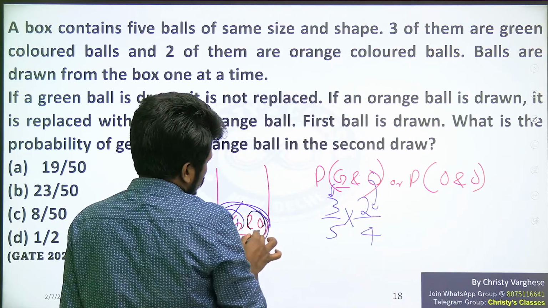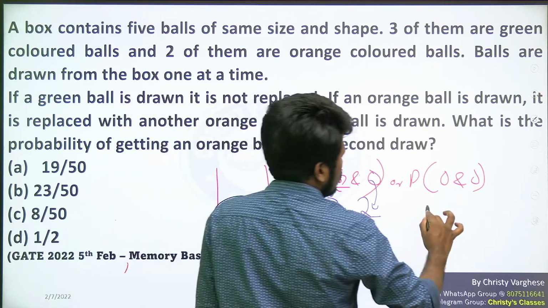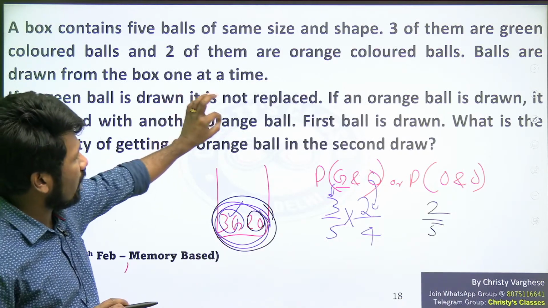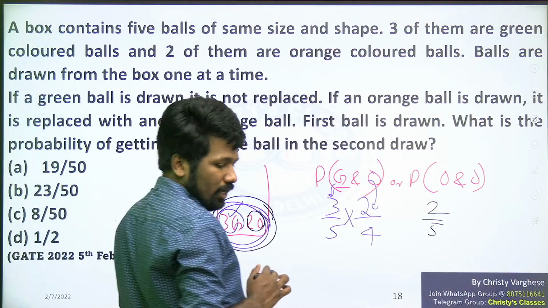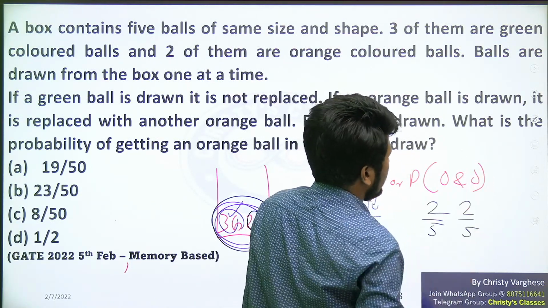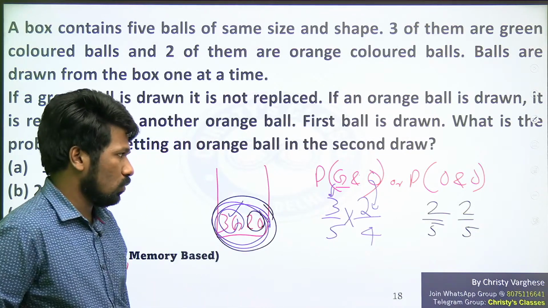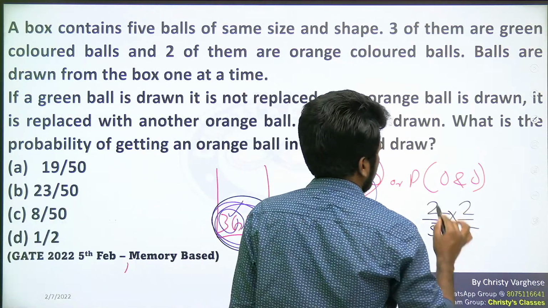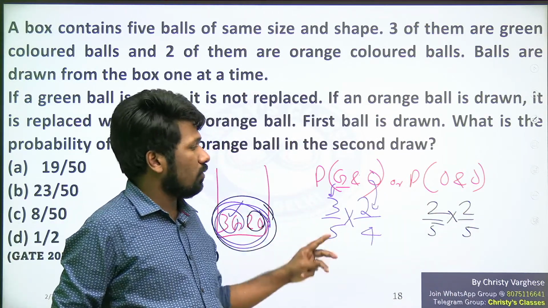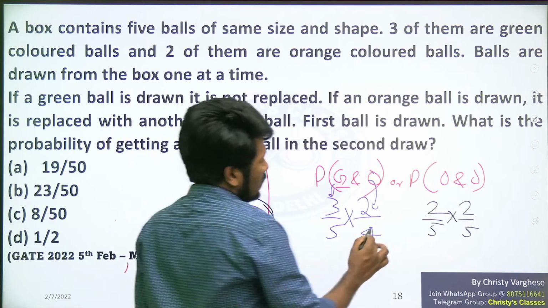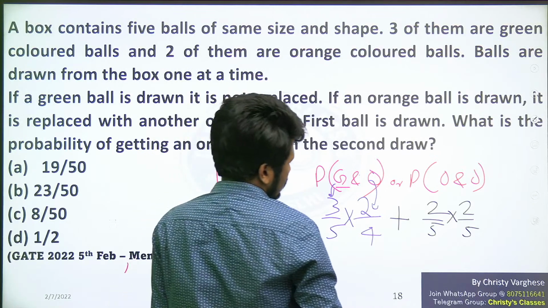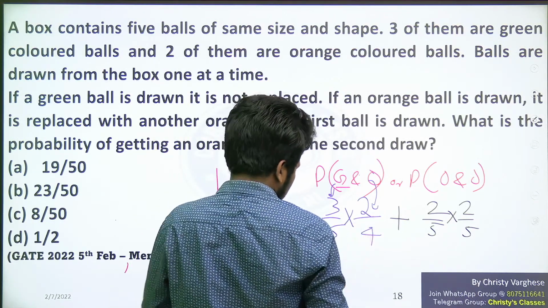First getting an orange ball: 2 orange balls out of a total of 5 balls. So 2 by 5. But remember, if you get an orange ball, it is replaced with another similar orange ball. That means 2 out of 5 itself is the probability of getting an orange on the second draw also. So 2 by 5 into 2 by 5 will be the case of orange and orange, first one orange and second one orange. We need both these scenarios now, so the total probability will be the sum of both of these.